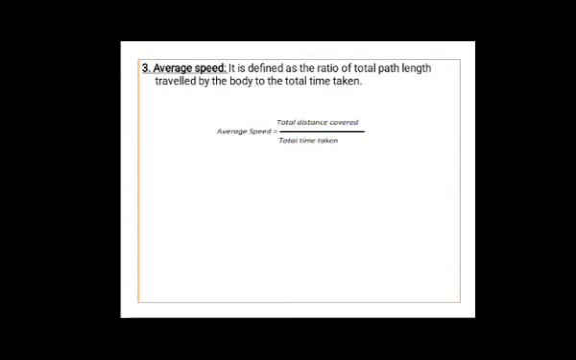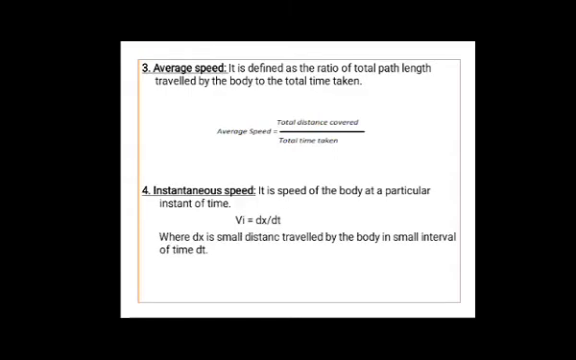For this we define one more, that is instantaneous speed. So what is this instantaneous speed then? It is the speed of the body at a particular instant of time. To calculate this instantaneous speed, you can use the formula dx divided by dt. What is the dx? It is the small distance covered by the body in a small interval of time dt. So dx is small distance, dt is small interval of time. So how to define instantaneous speed? It is the speed of the body at a particular instant of time.